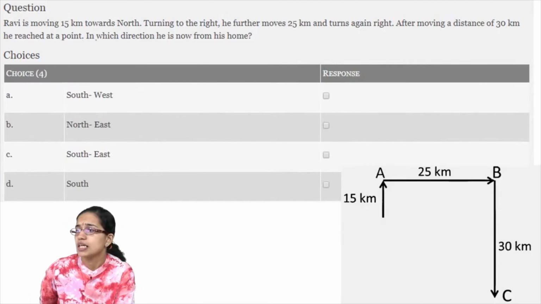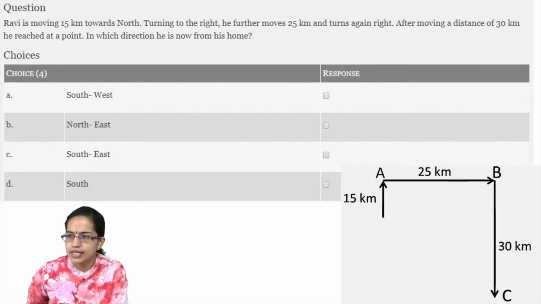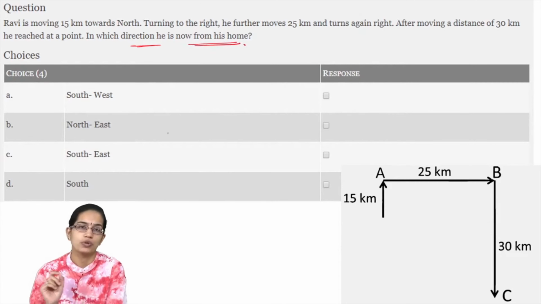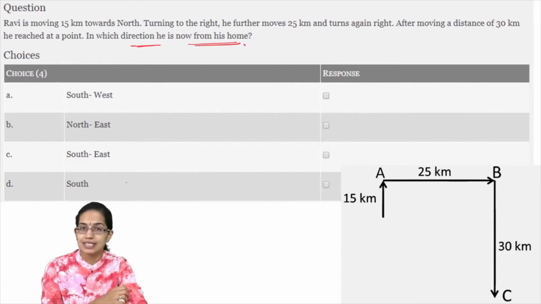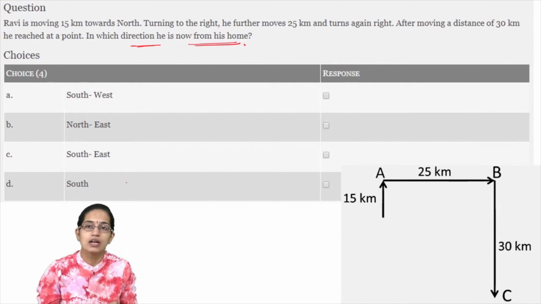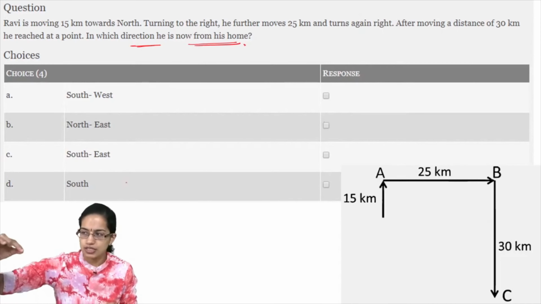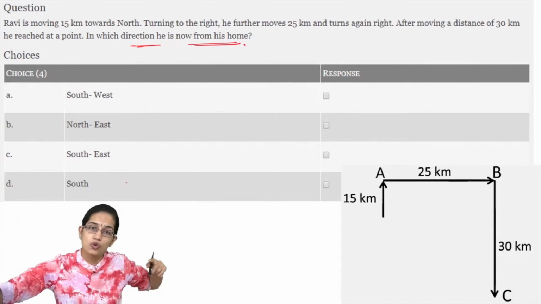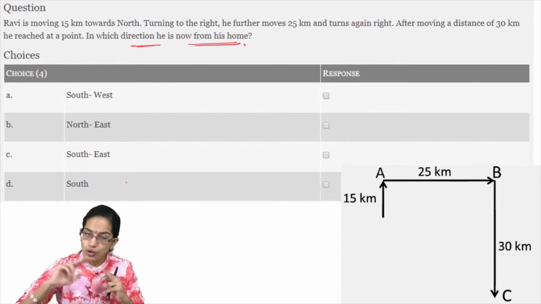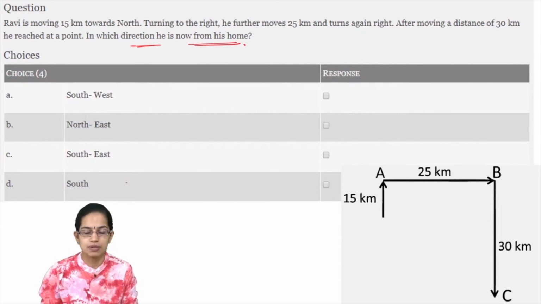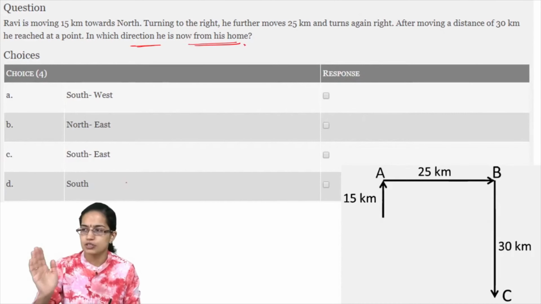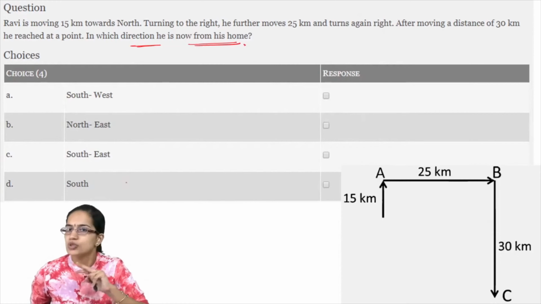The next question is a question on direction problem. Now understand carefully. The question says in which direction he is now from his home, and as always I have been saying, when we say in which direction he is now from his home, it's a very important part to understand that you are seeing the direction from home and not towards home. The answer would be exactly opposite in both the cases, and both the choices are most of the time given in your question paper, and that is where most of the confusion comes in. So let's first begin to solve this question, and then we'll proceed to what actually the direction is.